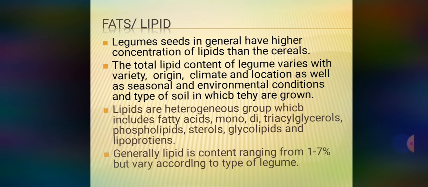Lipids are a heterogeneous group which includes fatty acids, mono, di, triacylglycerides, phospholipids, sterols, glycolipids, and lipoproteins. So these are some categories of lipids. In general, legume seed contains about 1 to 7% of fat or lipid. Some exceptional cases are there, like peanut and soybean. The peanut has about 40% lipid content, then soybean has 20% lipid content. Such varieties of legume are classified as oil seeds.